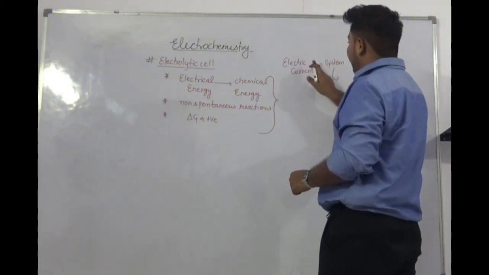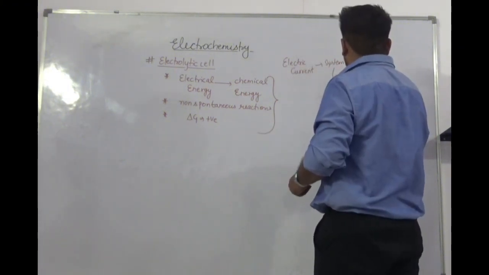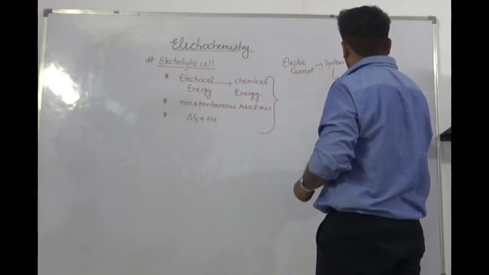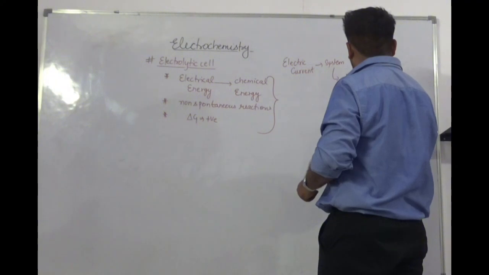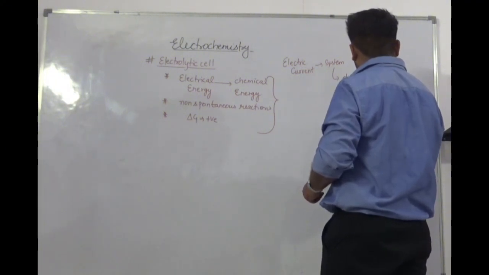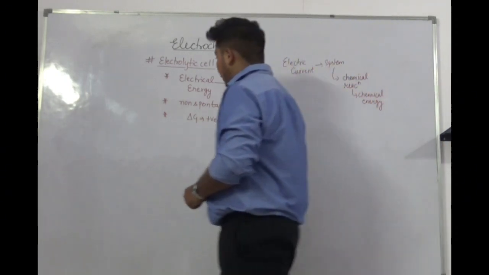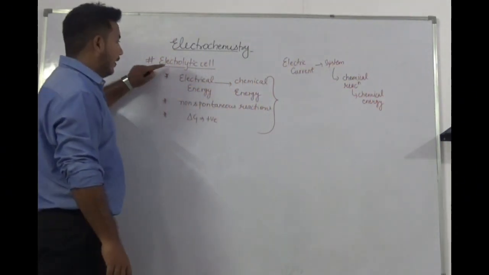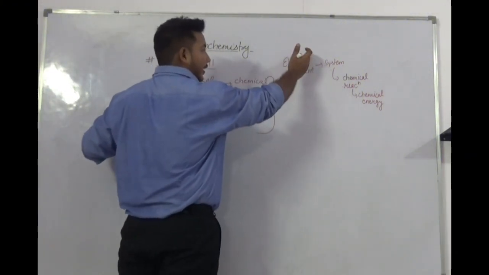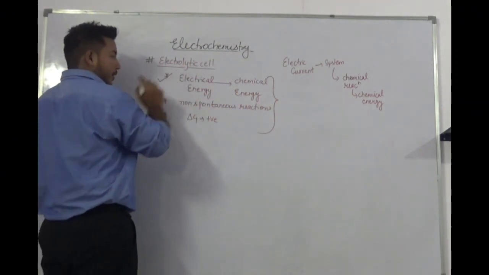With the use of this electric current, the system performs chemical reactions and produces chemical energy. So an electrolytic cell is a system which produces chemical energy by the use of electric current or electrical energy. Okay? So the first point is clear.